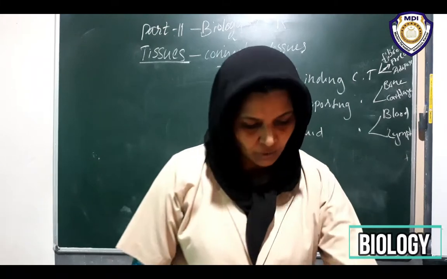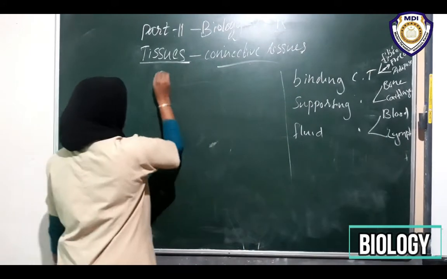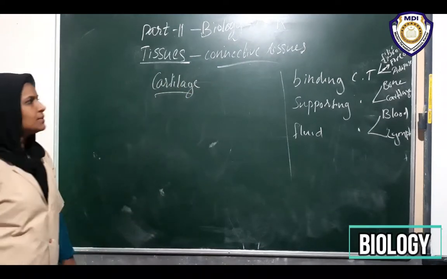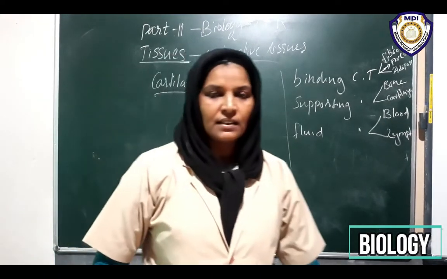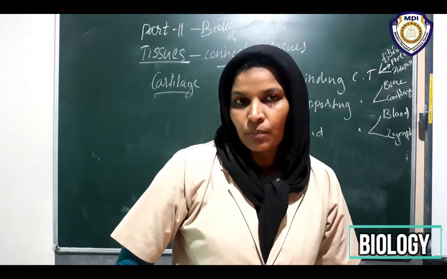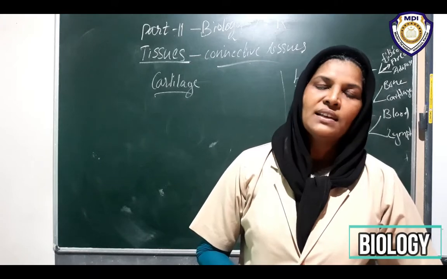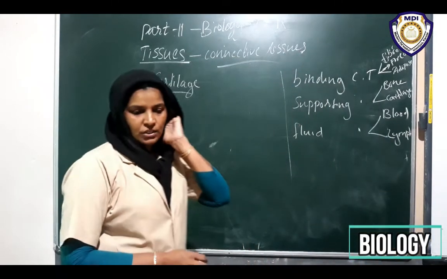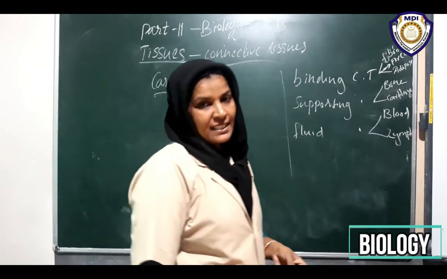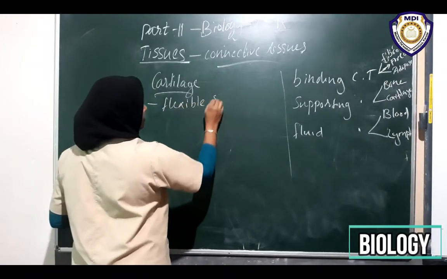So next we are going to discuss cartilage. Cartilage is a flexible skeleton, while bone gives a rigid structure or framework for our body. It is very hard, you know that. So we can say that bone is a skeletal tissue. Now, cartilage is a flexible skeleton. That is the first point: flexible skeleton.